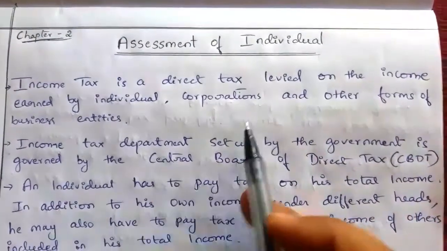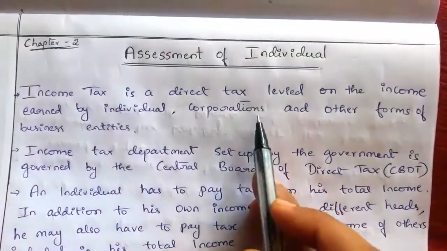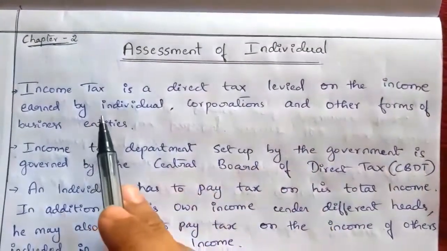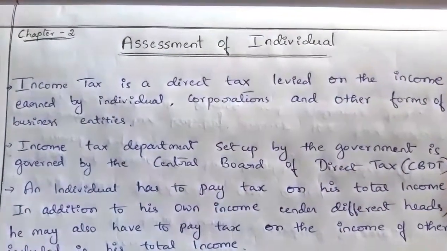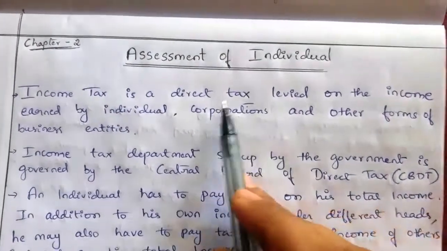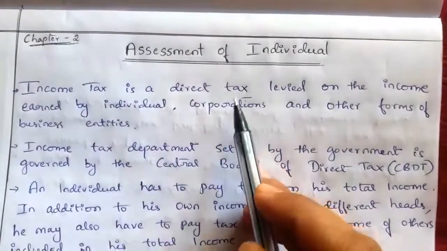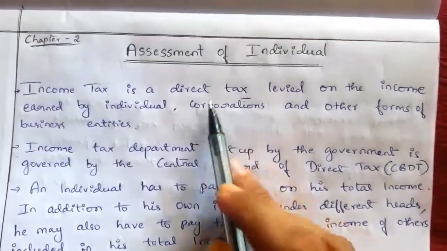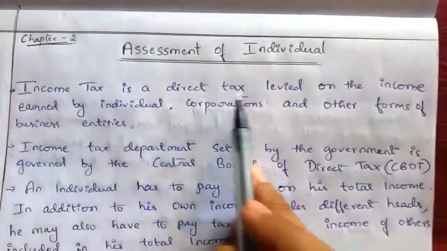This income tax is a direct tax. Direct tax means it is levied on the person who has earned the income. That is why it is a direct tax. Here the tax burden is not shifted to another person. The one who earns the income has to pay the income tax. So income tax is a direct tax.